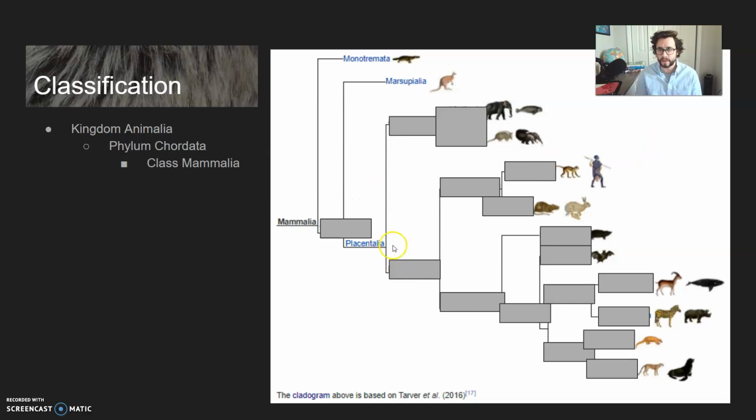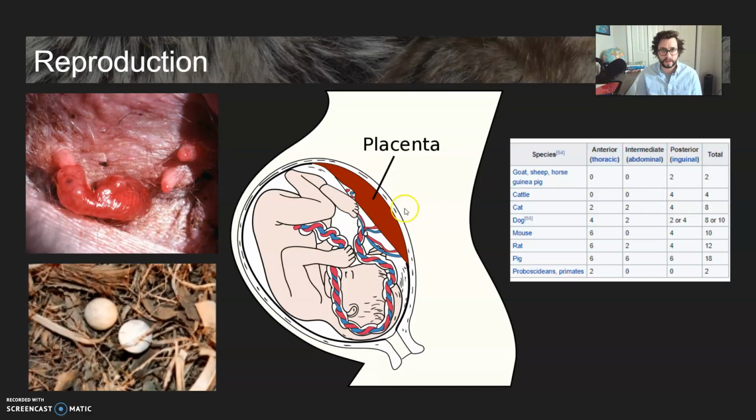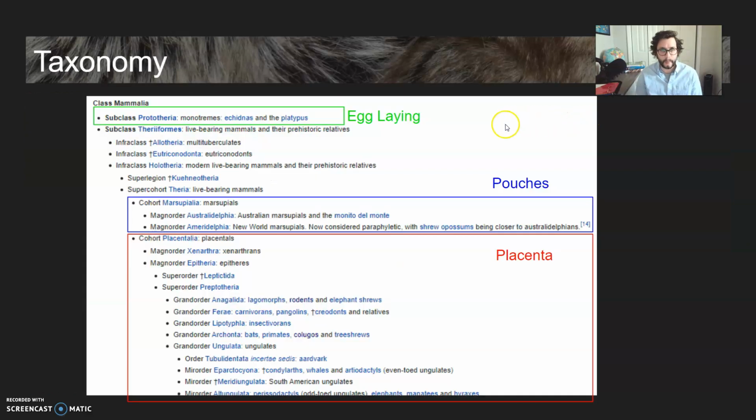And most of the mammals that we'll discuss, and most of the mammals found in North Carolina, are part of this placental group. So that's our first way of dividing up the classification groups. Again, egg-laying being the biggest group, or the earliest group within class Mammalia.